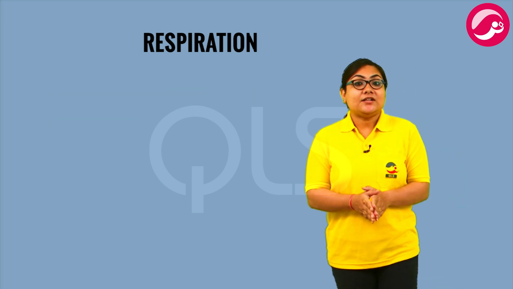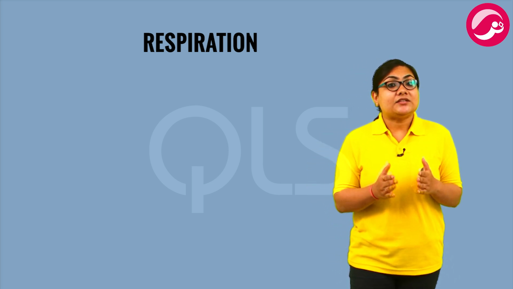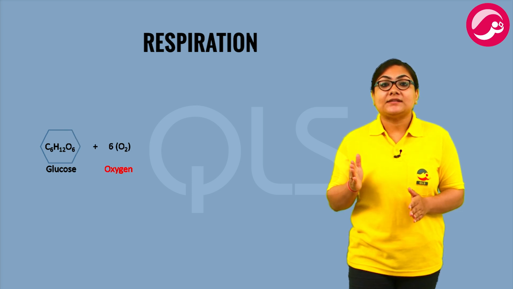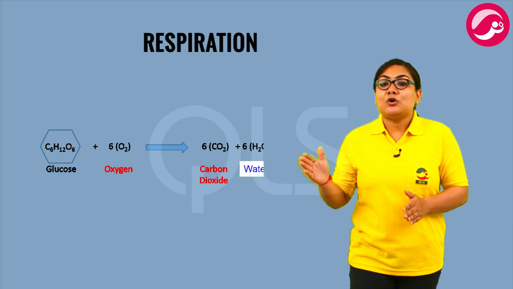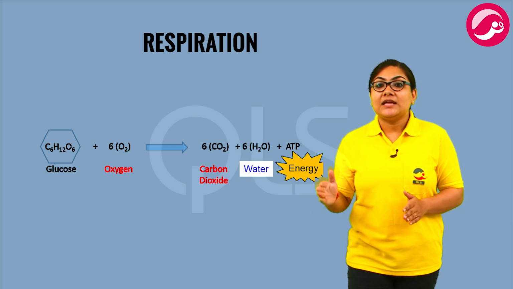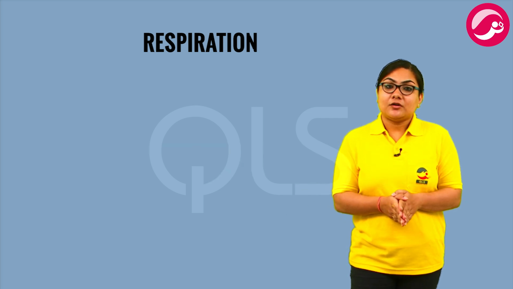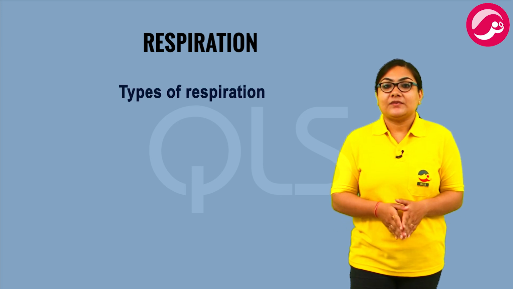Now, chemical reaction of respiration, which is very important. It is C6H12O6 plus 6 molecules of oxygen, that is O2, gives out 6 molecules of CO2 plus 6 molecules of H2O, that is water, plus energy. Now, we talked about respiration. Let's talk about types of respiration.